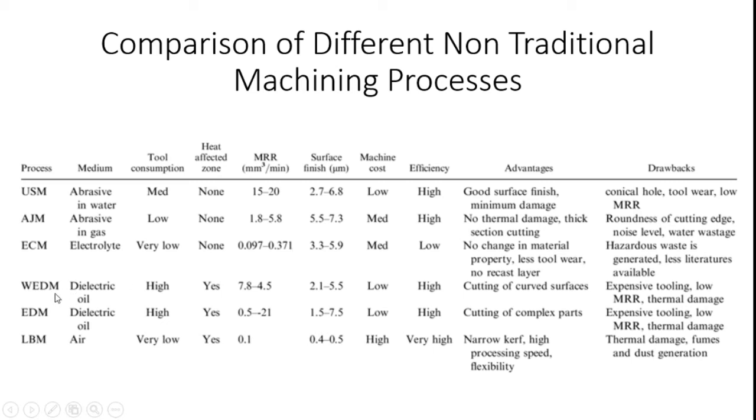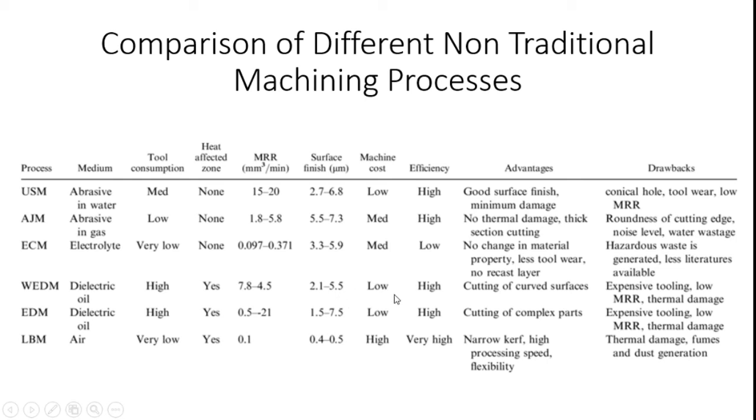And then wire electrical discharge machining. Here the medium is dielectric oil, the tool consumption is more, and a heat affected zone is available with wire electrical discharge machining. Material removal rate is 7.8 to 4.5. Surface finish is 2.1 micrometer to 5.5 micrometer.